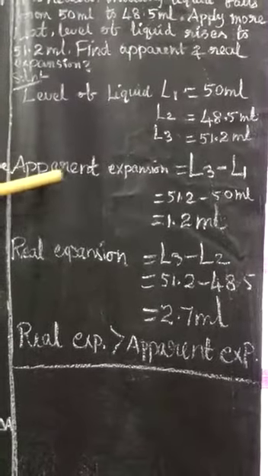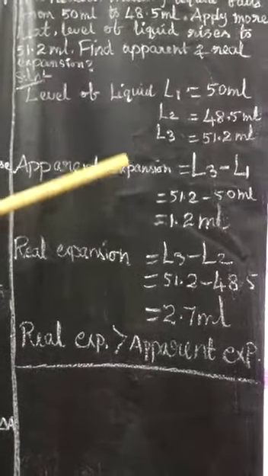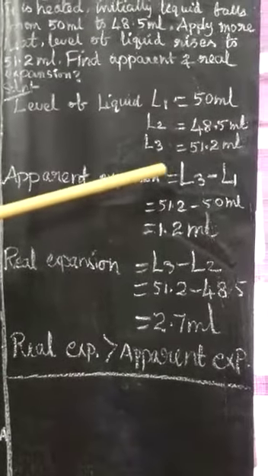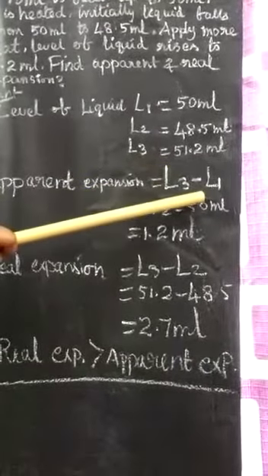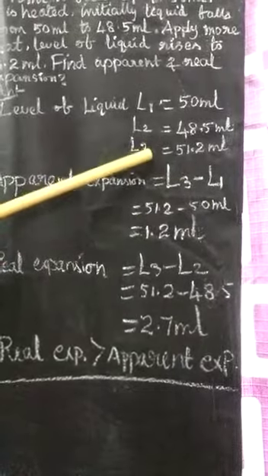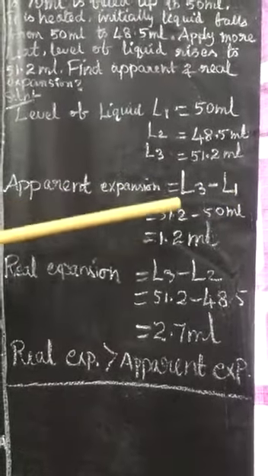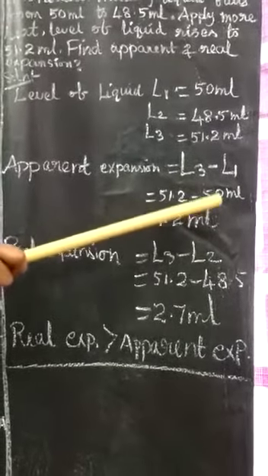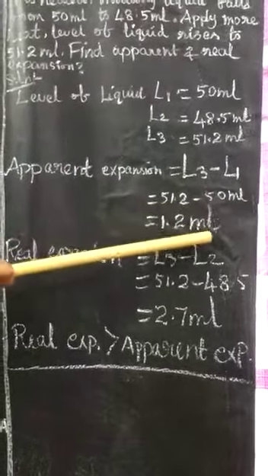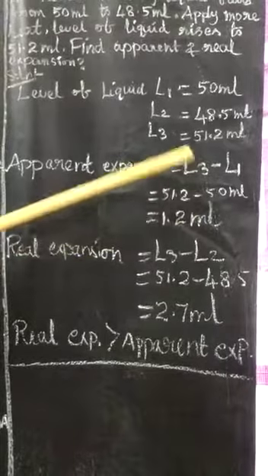You have to find the apparent expansion. What is the equation for apparent expansion? It is equal to L3 minus L1. L3 is the final level of liquid, L1 is the initial level of liquid. So apparent expansion is 51.2 minus 50 ml, equal to 1.2 ml. This is the answer for apparent expansion.